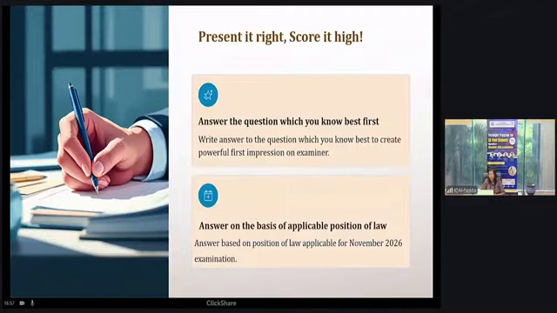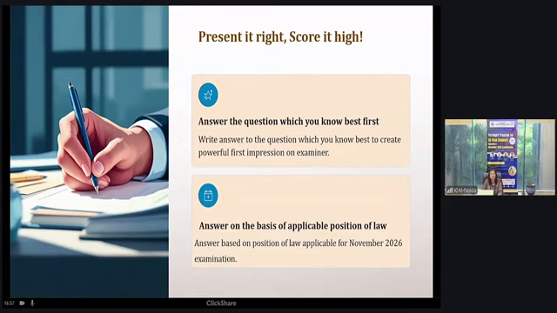Okay. Answer on the basis of the applicable position of law. Since the standards have amendments, you have to answer any Ind AS based on the amendments, if there are any applicable amendments. So if questions are asked based on any amendments, reply on the basis of the amendments only.